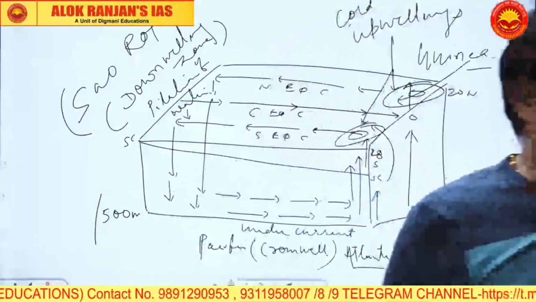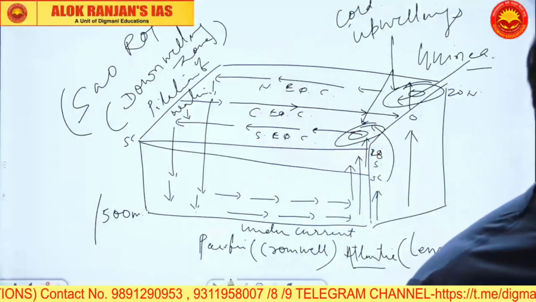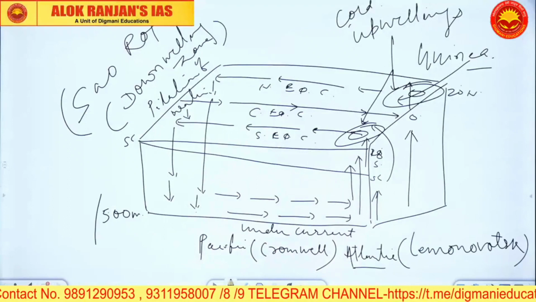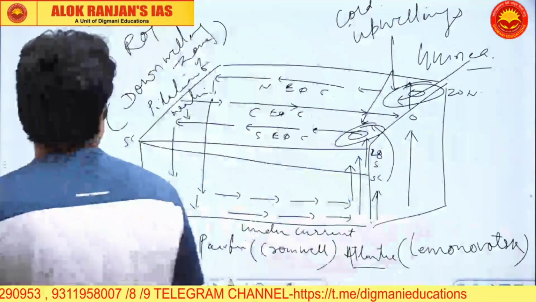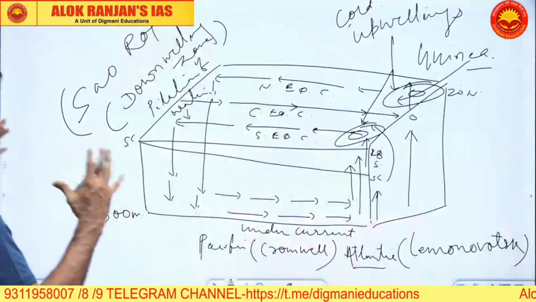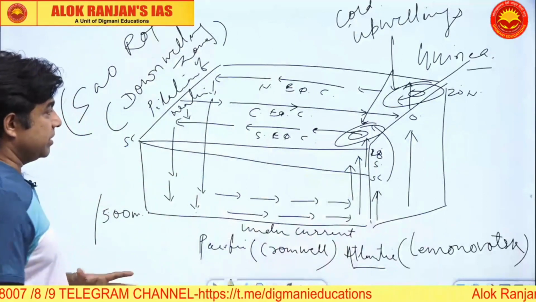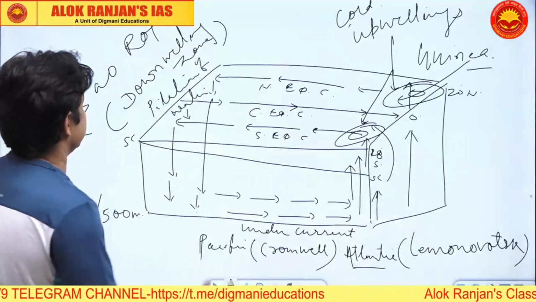Draw this diagram and let me know whether you understood or not. Just let me know that this diagram is clear to you or not. This is about equatorial circulation.